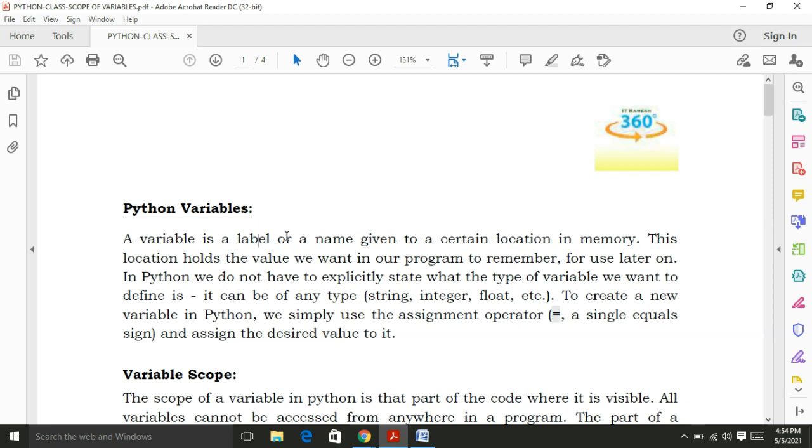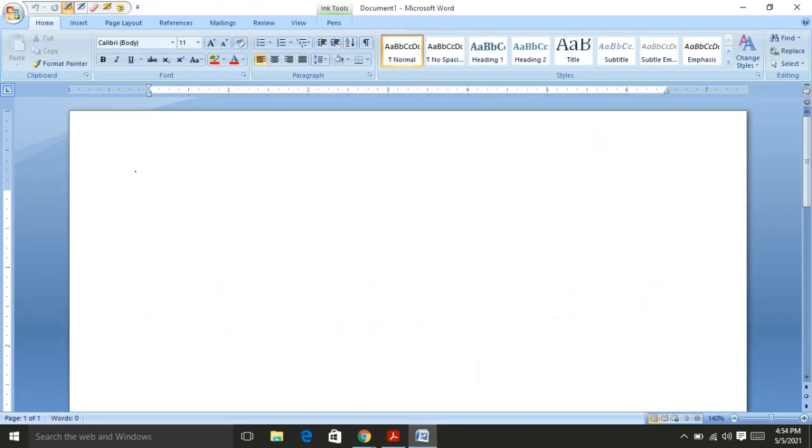But in Python, there is no need to explicitly declare the variables. That means, suppose let us consider this is the main memory. In main memory, we know that it is divided into a set of locations, and each location has a unique number known as address. Suppose this is location number 12, this is 13, and this is 14. Suppose we are going to fetch one location, and its identification number is 13.